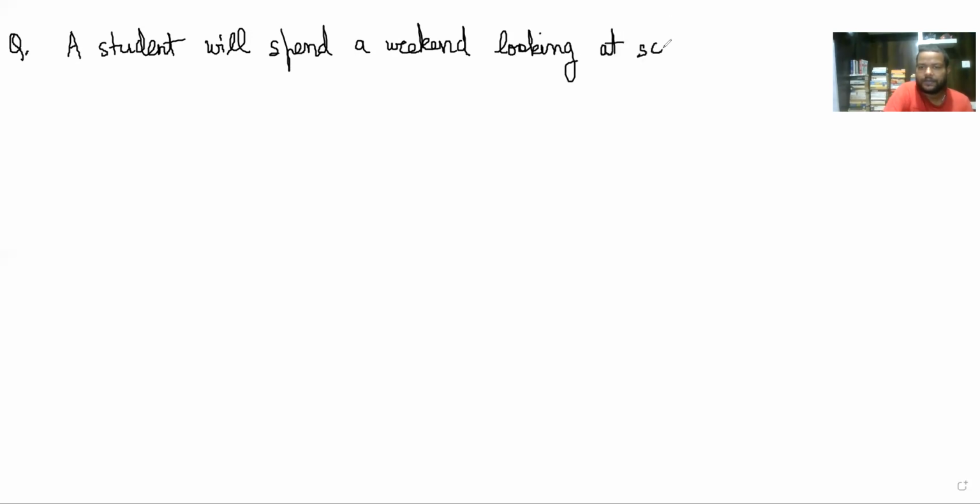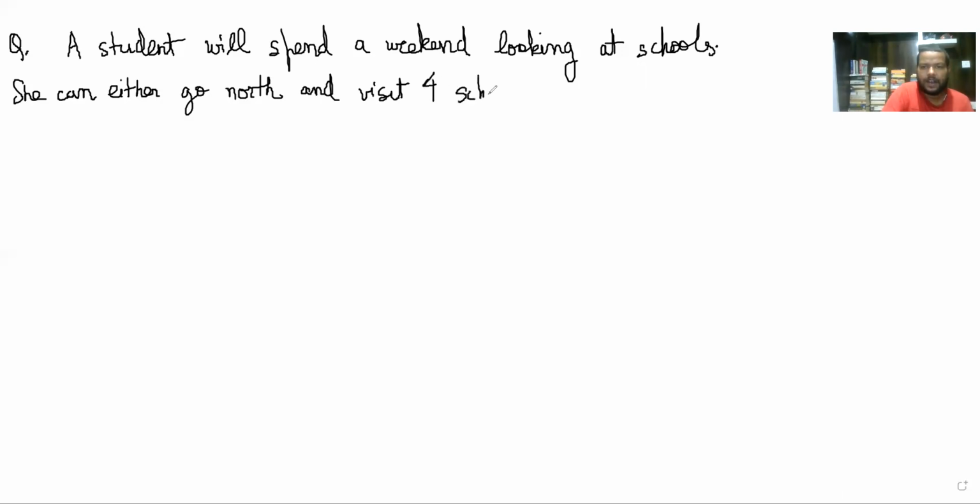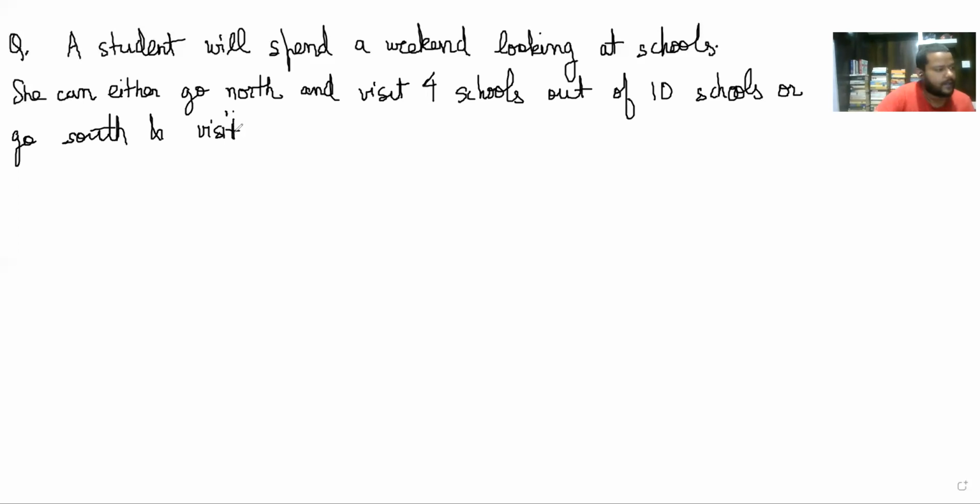Now, she can either go north and visit 4 schools out of 10 schools that she likes, or go south and visit 5 out of 8 schools that she likes.